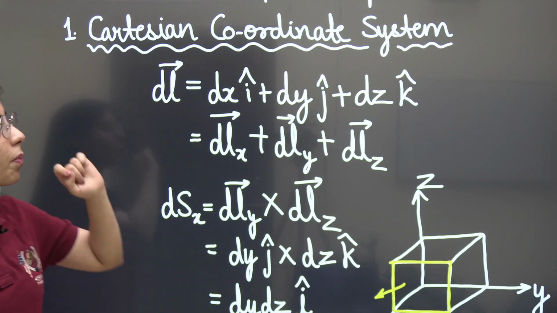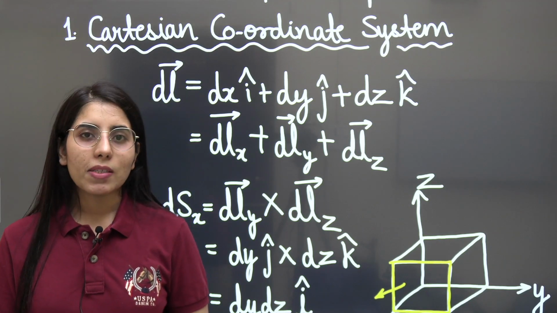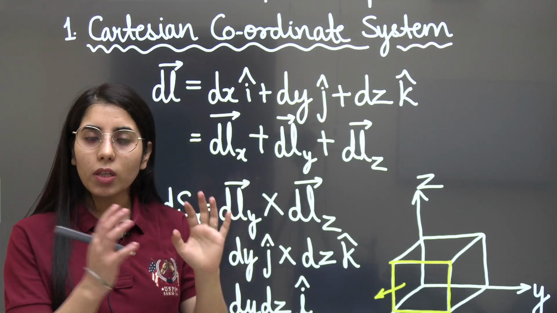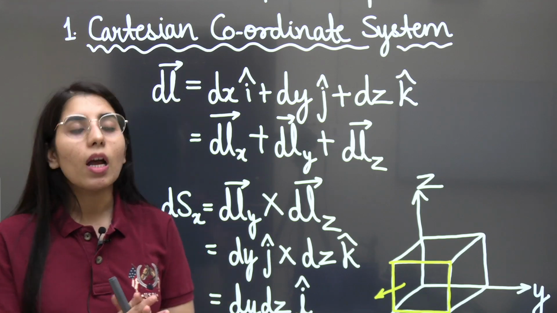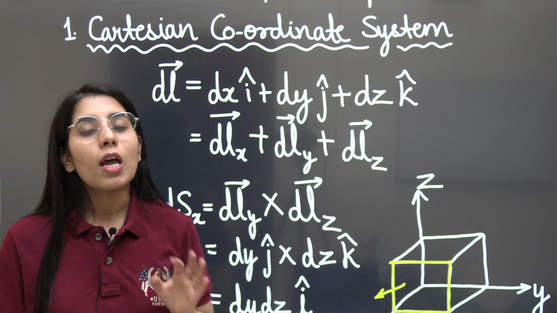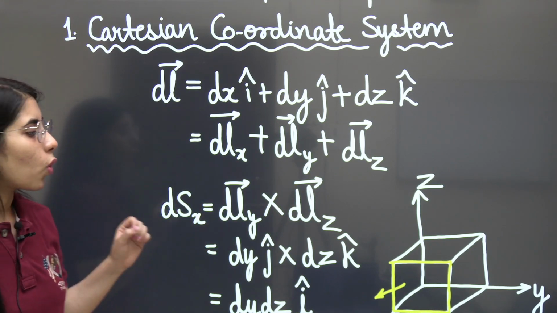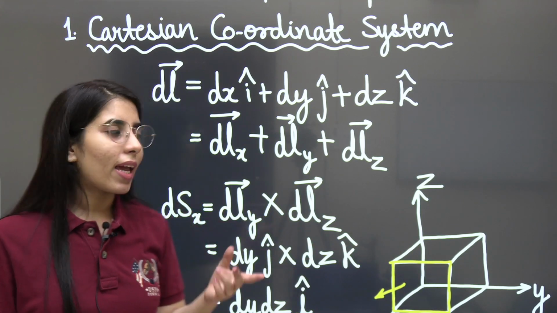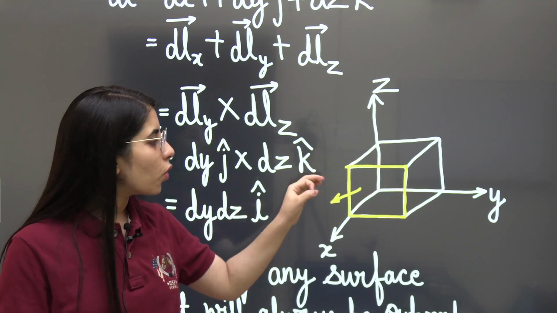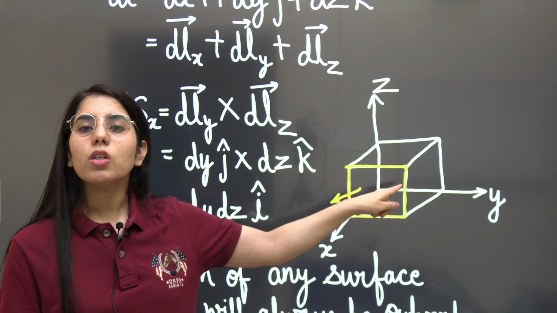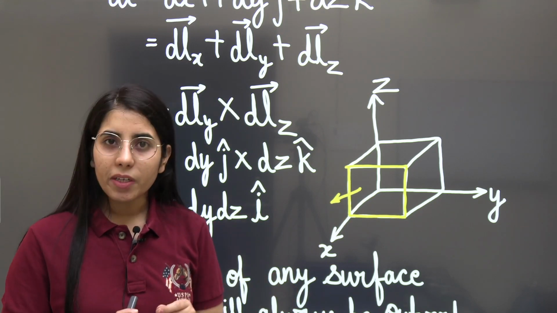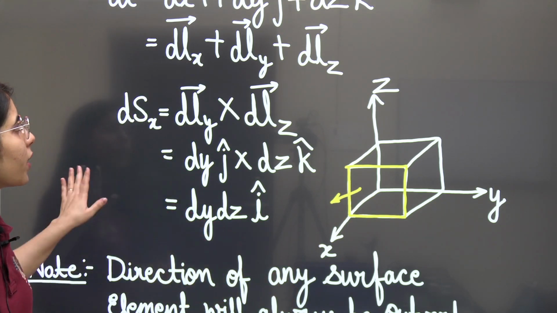See, if I talk about the length element for the Cartesian coordinate system, what is it? It is dx i cap, dy j cap, dz k cap. All three terms added together. And if you want, you can show it with just dlx, dly and dlz vectors. Done. And this is how, if you want to locate any point, let's say for this cube, there is a point at any place, and you want to locate it, then with respect to the origin you will show its position. For example, you want to draw the length element for that particular point. So how can you show that length element?